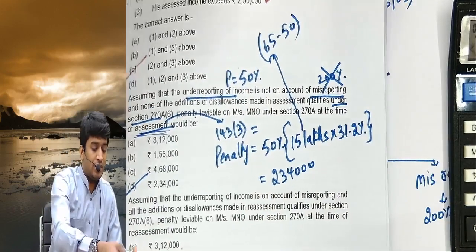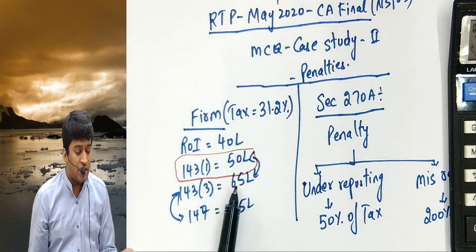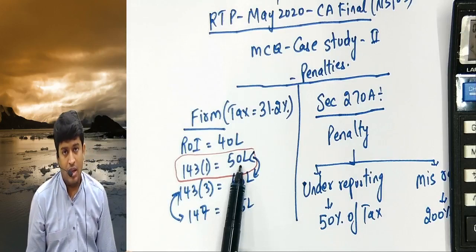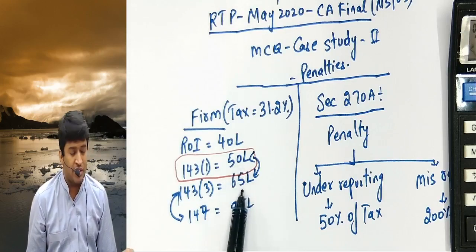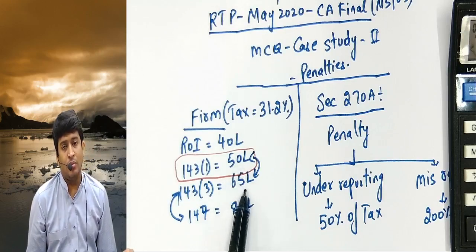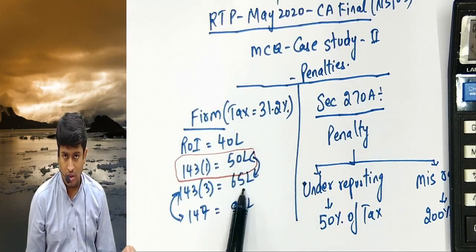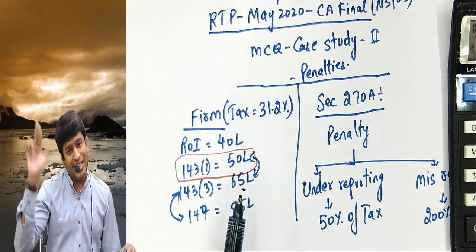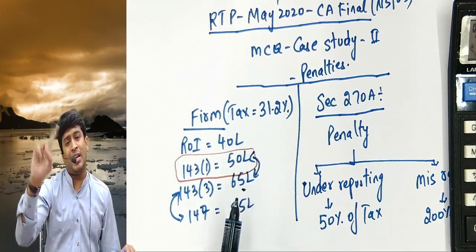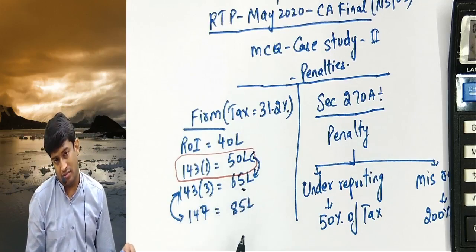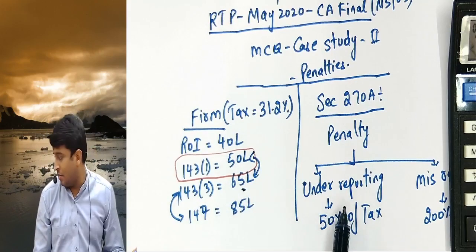See the logic. Intimation was sent for 50. AO is passing order with 65 and AO is telling you underreported the income. You have to pay tax on the balance amount. On that tax, we will levy a penalty of 50% because of underreporting.